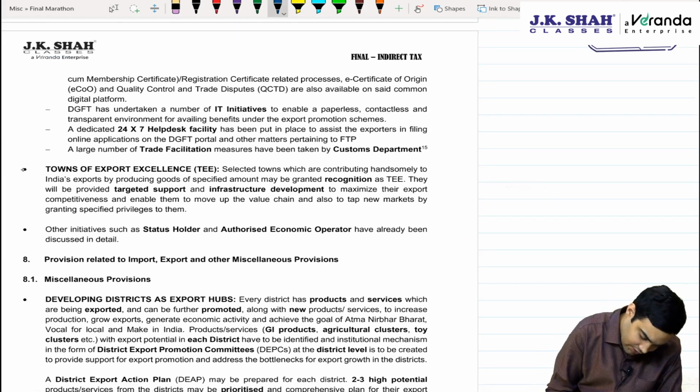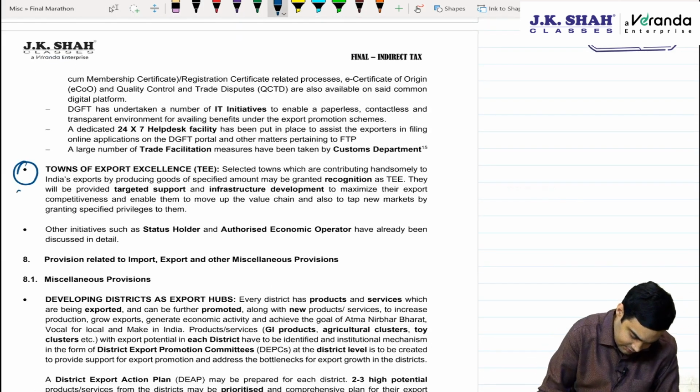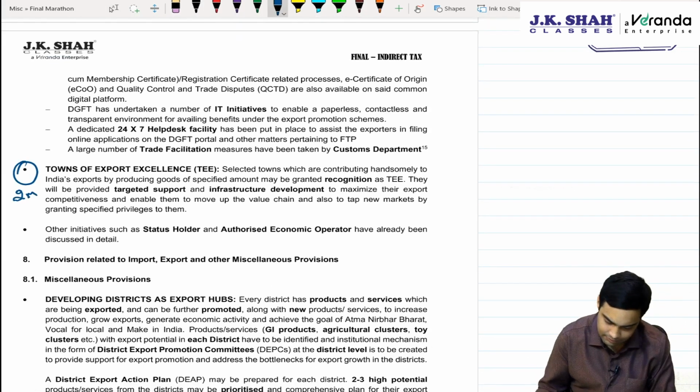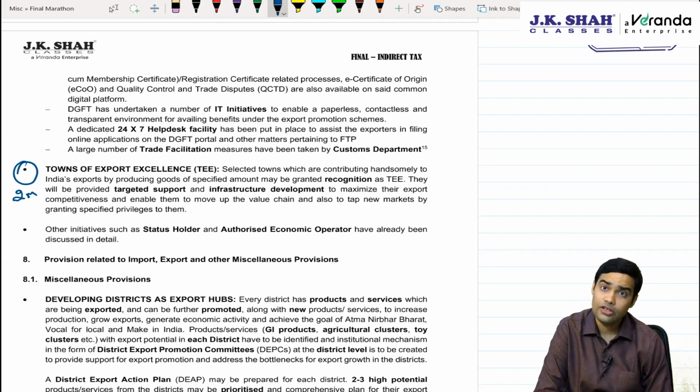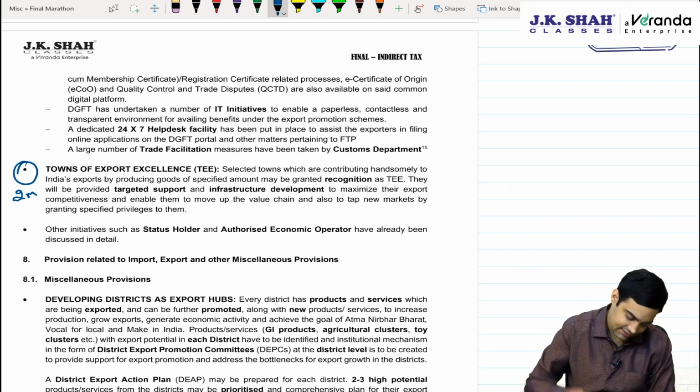Then towns of export excellence, important for 2 marks. Basically, if certain towns are continuously contributing to the exports, then those will be regarded as towns of export excellence, and government will try to give more and more benefit to these towns of export excellence.